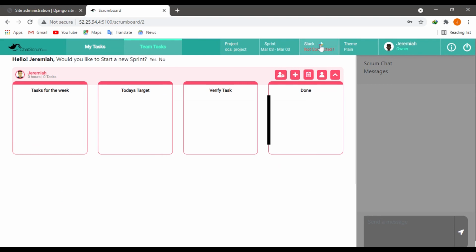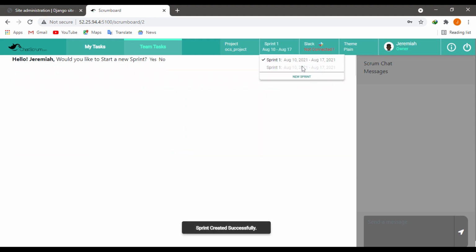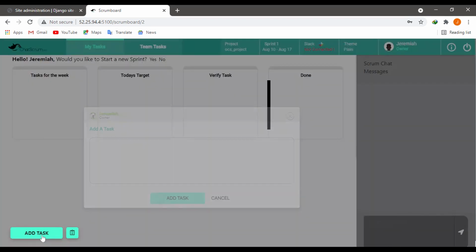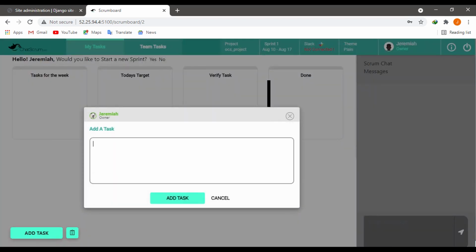In the navigation section, click on sprint. Then click on the new sprint button. We get the feedback that a new sprint has started. Let us proceed and create our first task. Click on my task, then below click on add task button.